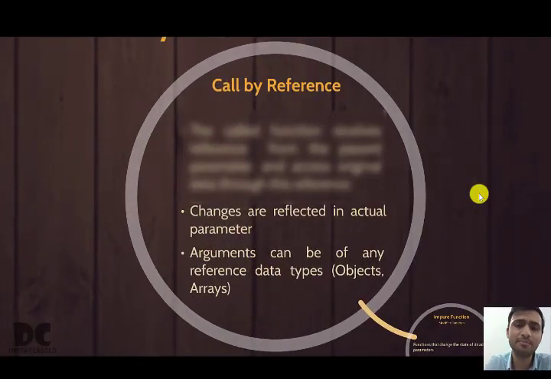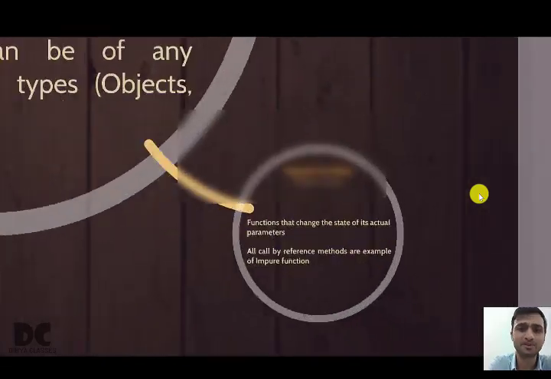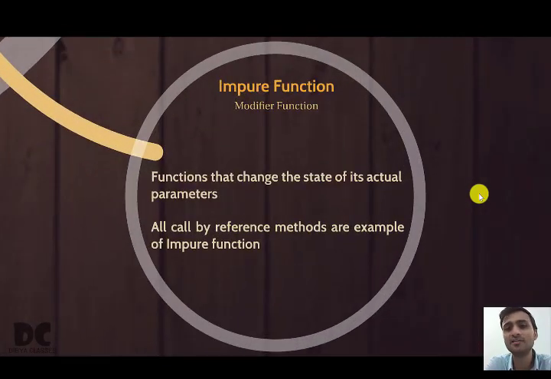Another type is call by reference. The changes are reflected in actual parameter. That is, if there is any change in the formal parameter, then the same change is reflected in the actual parameter. And the arguments are of reference data types or non-primitive data types like objects and arrays. And these are all impure functions because they change the state of actual parameter.